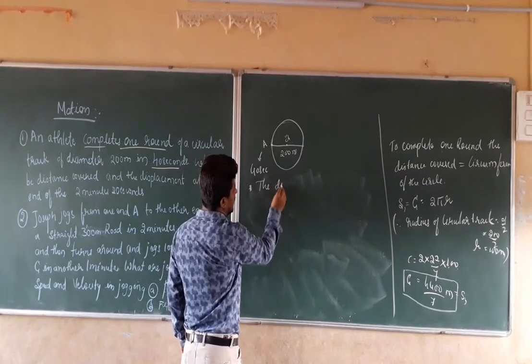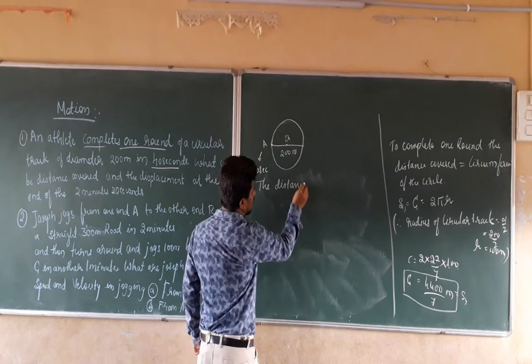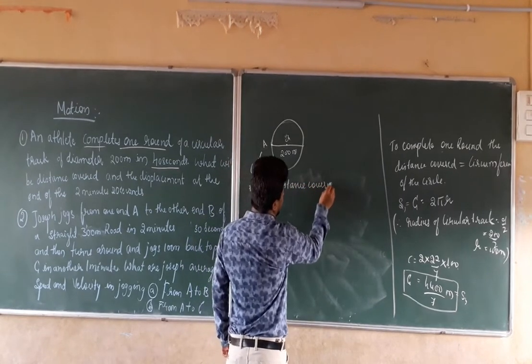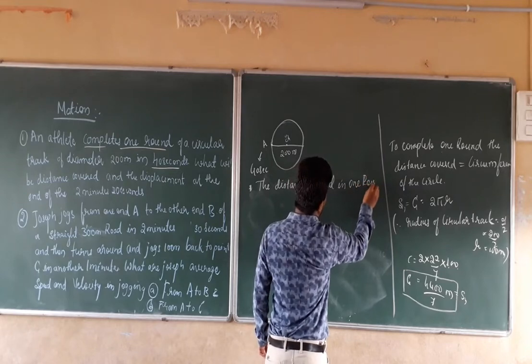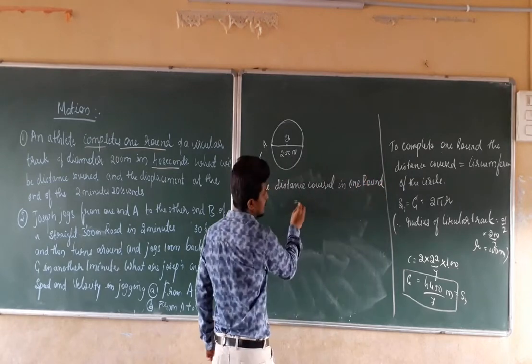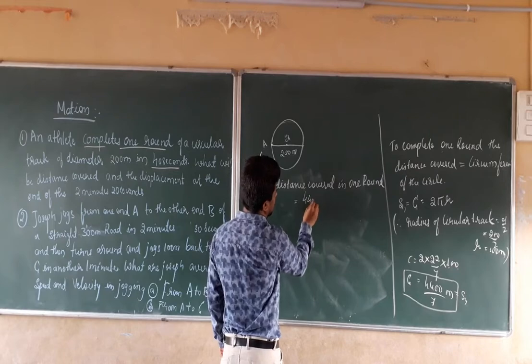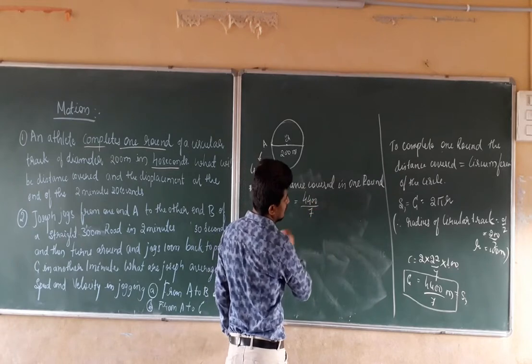So, what is the distance covered in one round? The distance covered in one round is equal to 4400 divided by 7 meters.